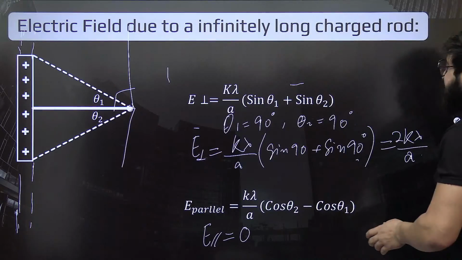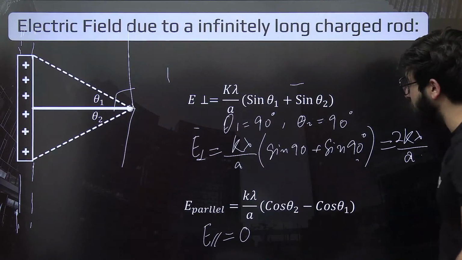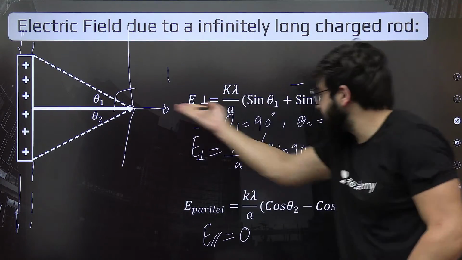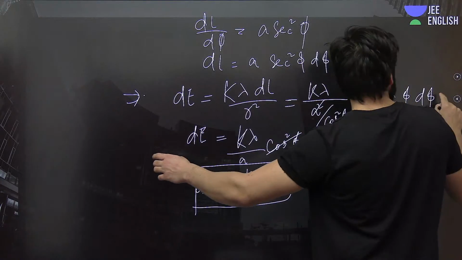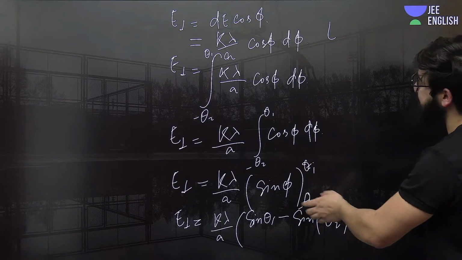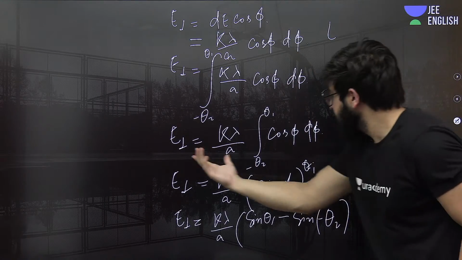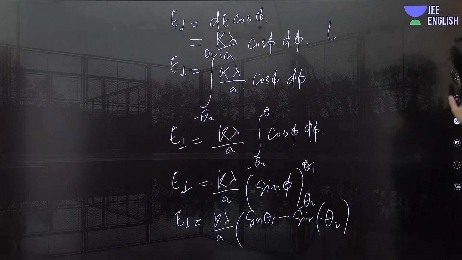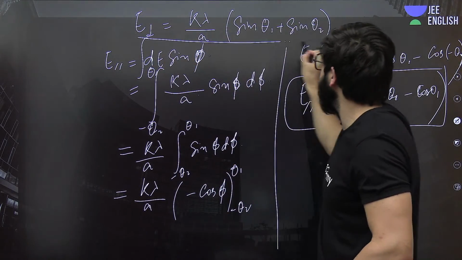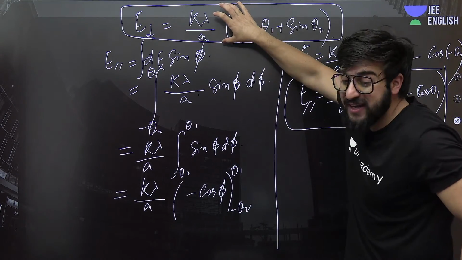Now previously when we found the net electric field, that is 2 dE cos theta along this axis, what we got was this E perpendicular, because this was E perpendicular exactly. See, in this case this was E perpendicular, dE cos theta. So when we integrated this one, this came out to be the final result, E perpendicular. So can we use this only?